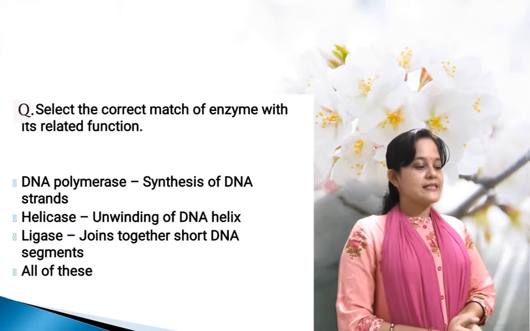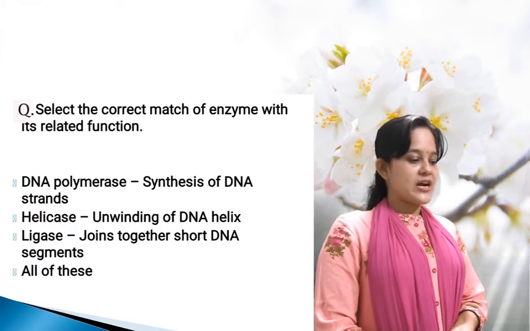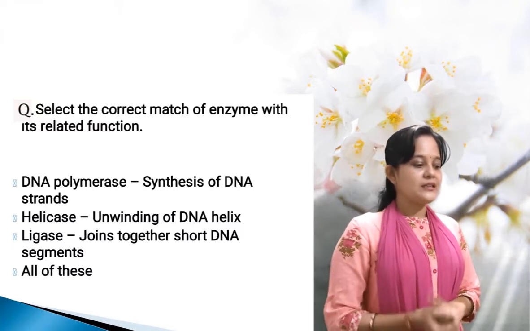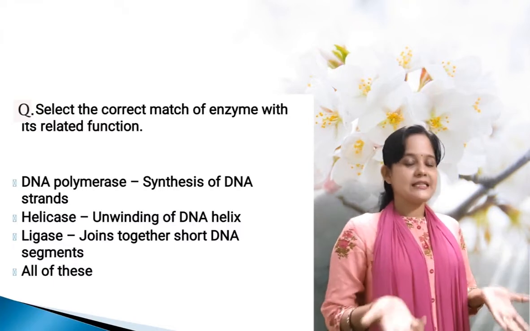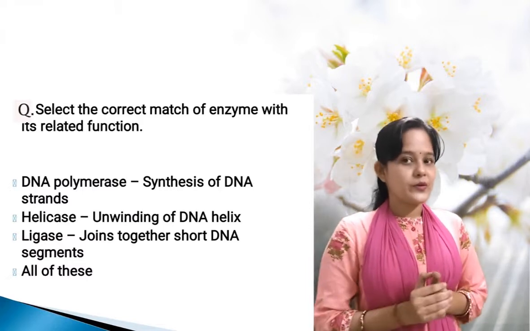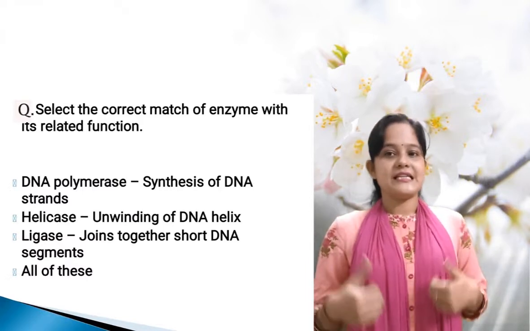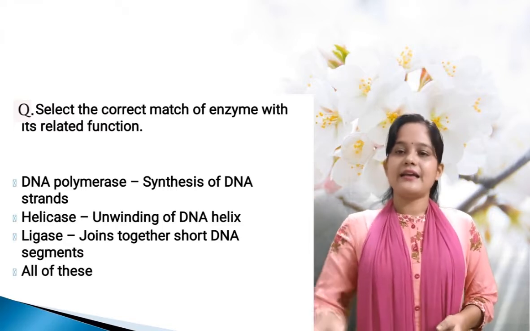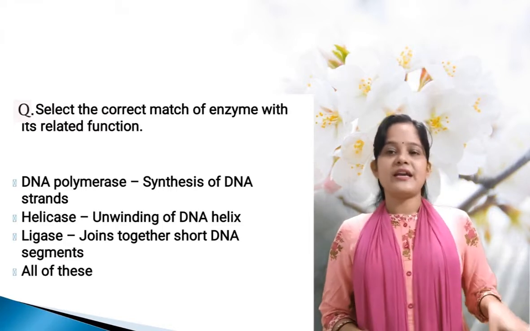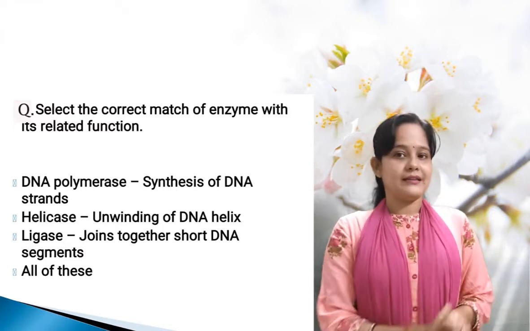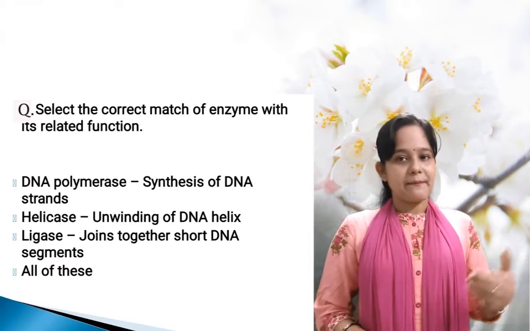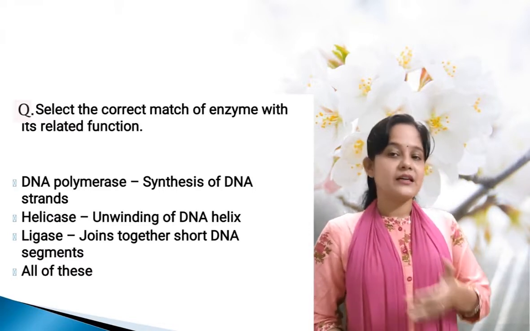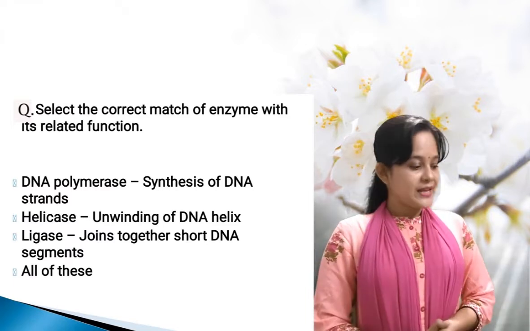The next: select the correct match of enzyme with its related function. Okay, so here the DNA polymerase, synthesis of the DNA strand. We know that DNA polymerase is the king enzyme. This enzyme always gives orders to the other enzymes, okay? So in DNA replication it only adds the nucleotides, so it helps in the elongation process of the DNA replication.